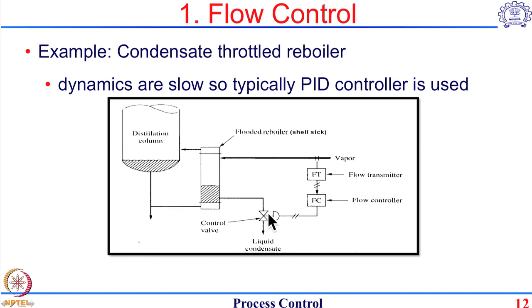And what you can see is this is a very multi-capacity process. When you open this valve, it is first going to change this liquid flow. As you change the liquid flow, it is going to change the level. Once that level changes, the area for heat transfer changes. This changes the way the steam condenses, and once steam condenses, the pressure goes down, so more steam is going to come in. So it's a fairly multi-capacity process. It's a very slow process. So in such a case, the flow controller will actually be a PID controller.